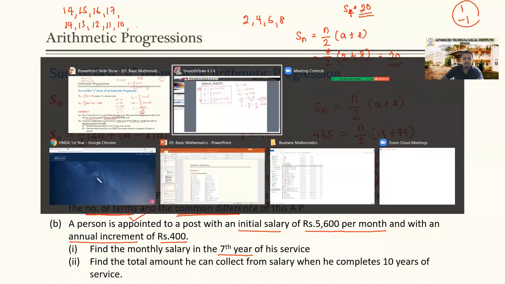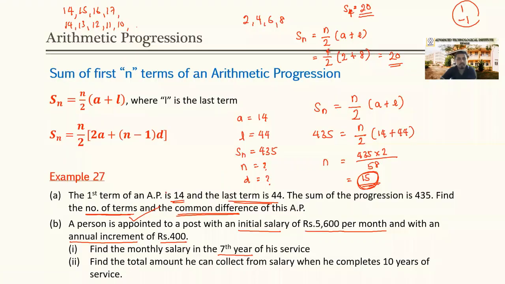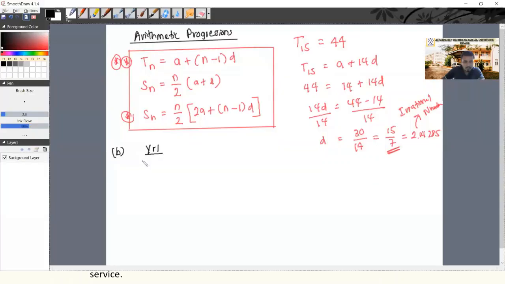Part B. If we take year 1, what is his monthly salary? In year 1, what is his monthly salary? A person is appointed to a post with an initial salary of 5,600 per month. So what is his monthly salary throughout the first year? That is